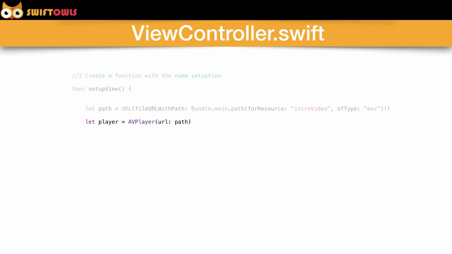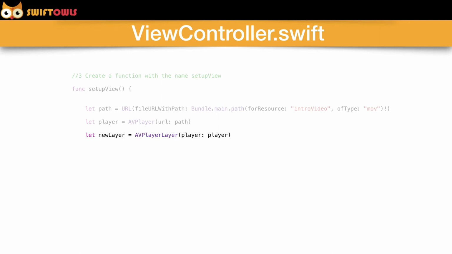Alright, now we're going to create a player, an AVPlayer. So we're going to say let player equals AVPlayer, and then we're going to pass in the URL, which is path. Path contains the URL that we created above. And then we're going to create an AVPlayerLayer. So from here we're going to go let newLayer. By the way, newLayer, player, and path can all be names that you create.